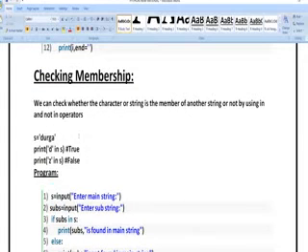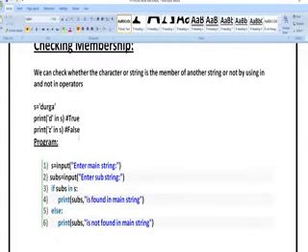This is the membership concept. The membership concept defines that I am going to write one particular string and one character, and then check whether that particular character is present in that string or not. So S is equal to "Durga". Print D in S: whether the letter D is present in my string or not. Next, Z in S: whether Z is present in my string Durga or not. If I write print D in S, I am going to get True. Why? Because the letter D is present in my string.